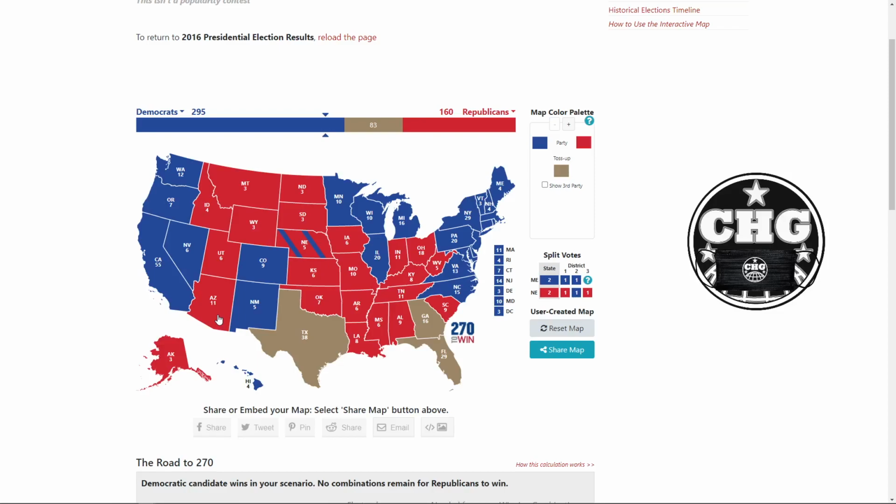More youth vote, more Latino vote in Arizona. The state has been trending left for the last few years. But I think this is too dependent on youth vote and Latino vote, and they don't vote. I'm sorry. I don't know if people are going to say I'm being racist or something, but Latinos especially, they just don't vote in the numbers that they theoretically should. So if you're depending on that as the Democrats to get Arizona, it's not going to happen. You're going to lose. So I think Arizona's not going blue. And hey, I could obviously be wrong about all of this.